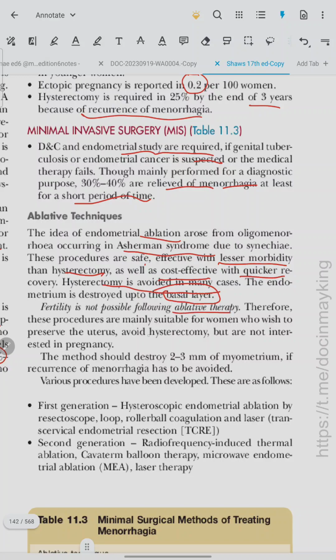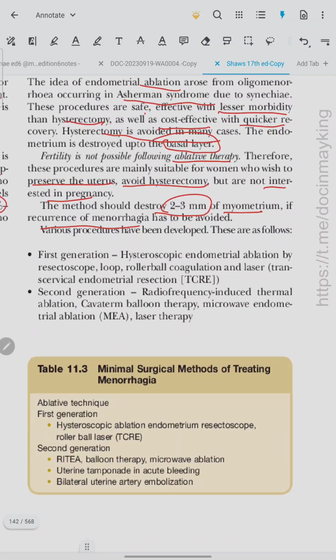Therefore, these procedures are mainly suitable for women who wish to preserve the uterus, avoid hysterectomy, but are not interested in pregnancy. The method should destroy 2 to 3 mm of myometrium if recurrence of menorrhagia has to be avoided. The first generation procedures are hysteroscopic endometrial ablation by resectoscope, loop, roller ball coagulation, and laser. Second generation include radiofrequency induced thermal ablation, Cavaterm balloon therapy, microwave endometrial ablation, laser therapy.